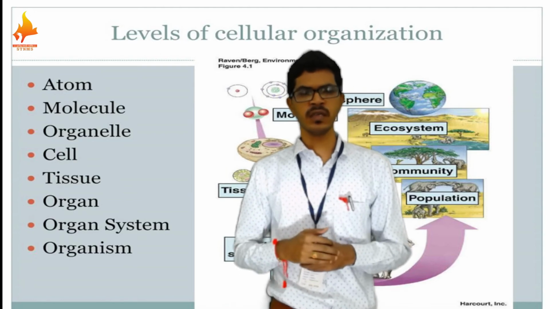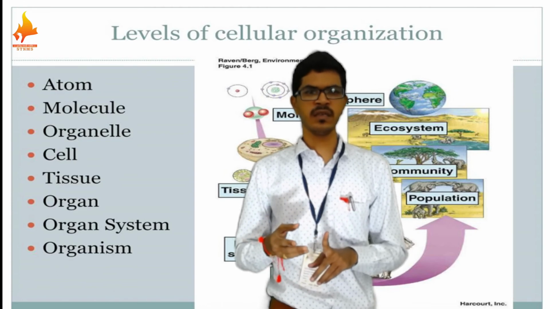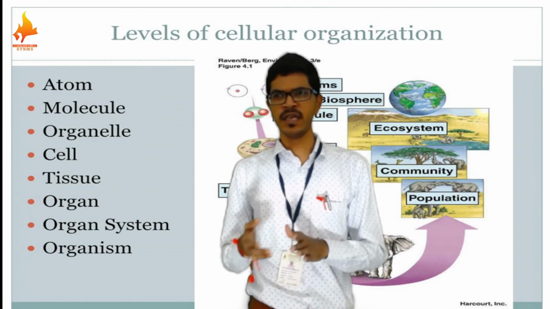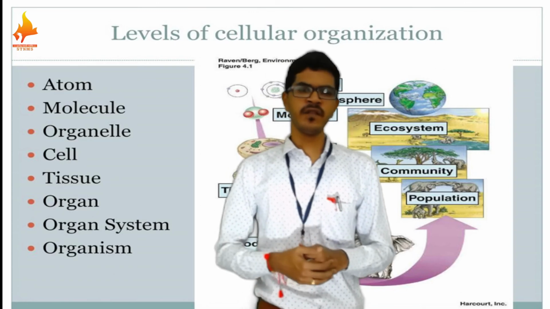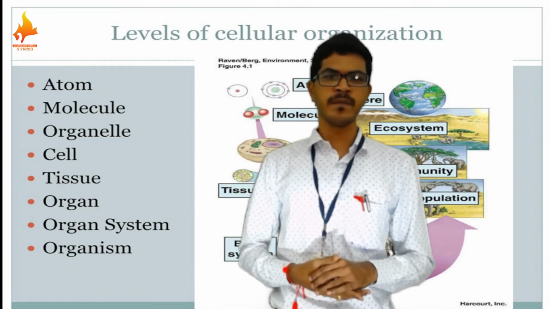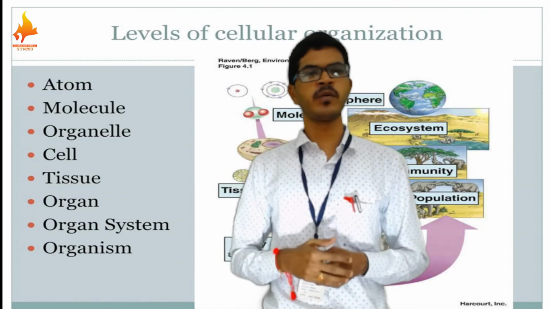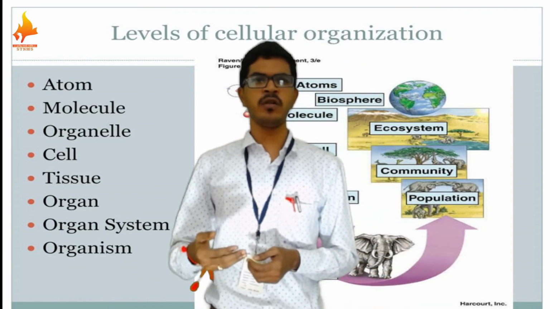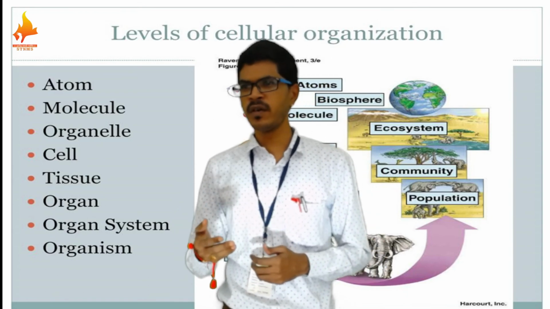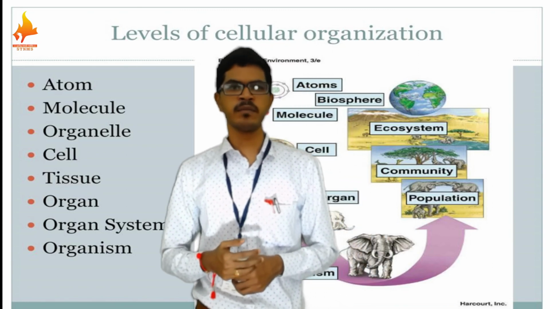For example, if you take the digestive system: mouth, pharynx, esophagus, stomach, small intestine, that is the duodenum, jejunum, ileum, large intestine, liver, gallbladder. So like this, various organs are present. And again, these organs are made up of the smallest unit, cells, that is a small group of cells form tissues. And tissues are finally made up of cells, and they are made up of even smaller particles. The cell consists of various organelles, and they are made up of molecules, and molecules are finally made up of atoms. Hope I am clear to you.